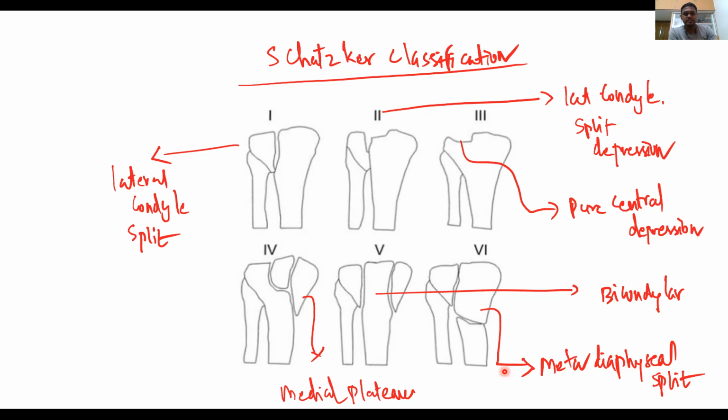So this is regarding the Shatzker classification. There is another classification called Hall and Moore classification. The important classification is Shatzker classification. There is one another classification you will have, that is the 4-quadrant classification. Okay.